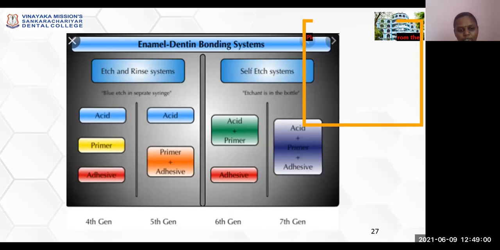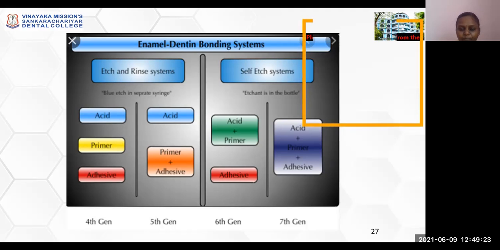In fourth generation, the wet bonding concept was introduced where the dentin was not left dry, whereas the dentin with the wetting concept was introduced. In fifth generation, primer was combined with an adhesive, which enables a better flow of an adhesive.